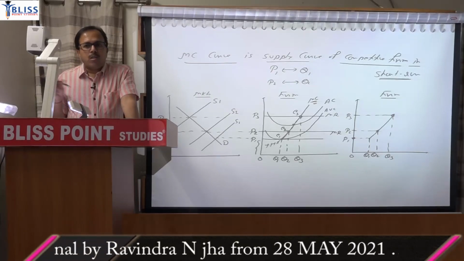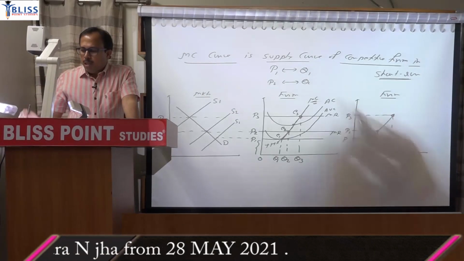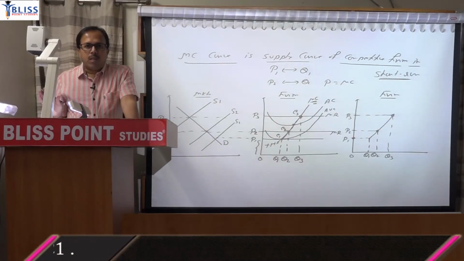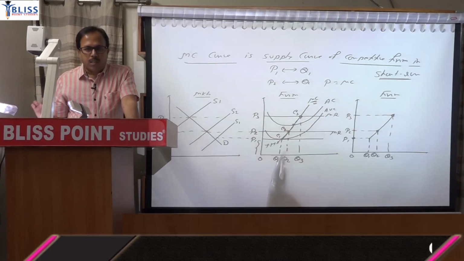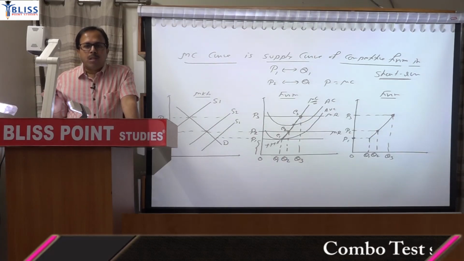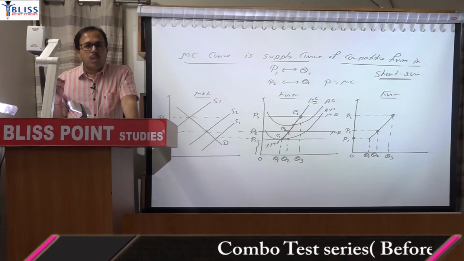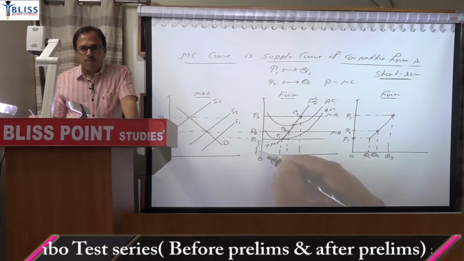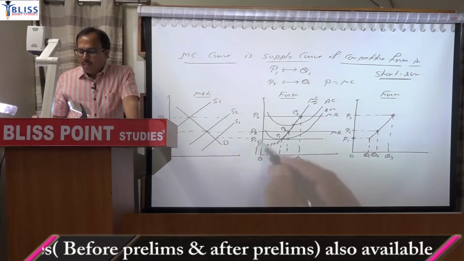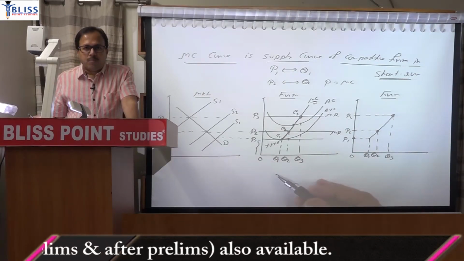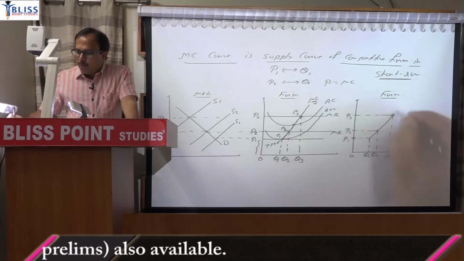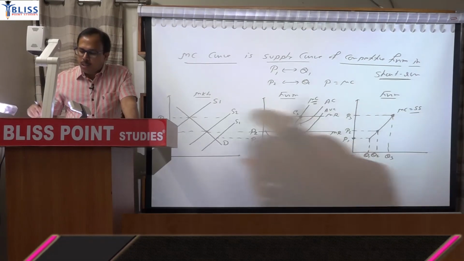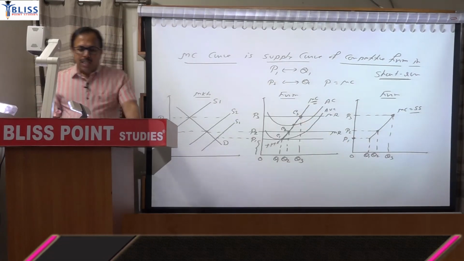So when you draw supply curve, you write that price is equal to marginal cost. If you have to write the equation of the supply curve, you will write P equal to MC. But P equal to MC will be applicable for only those prices which are above the minimum of AVC, not below, because there will be no production if price is lower than the minimum of AVC. So you have to explain this part. So this is the marginal cost line which is called the supply curve. So we are expected to explain this, and then based upon that